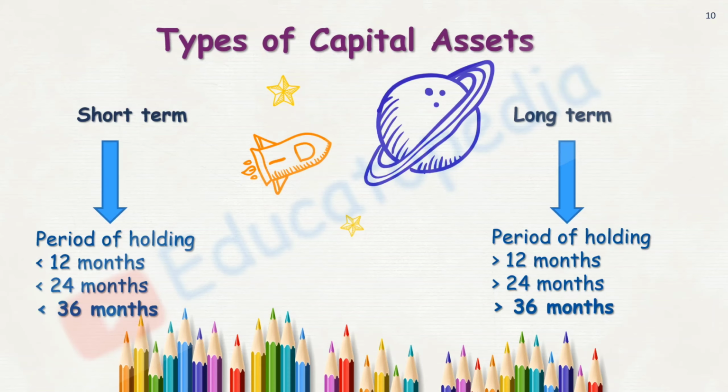But there are some exceptions, or there are few assets for which these two criteria are being allocated. So now let's see those assets which are coming under the 12 months and 24 months criteria. The assets which are not going to come under these criteria of 12 months and 24 months are by default under the criteria of 36 months. Fine.